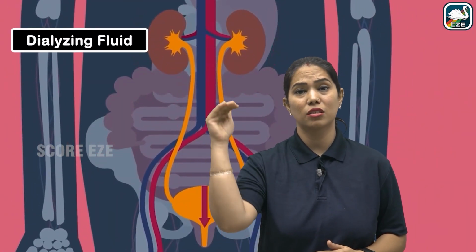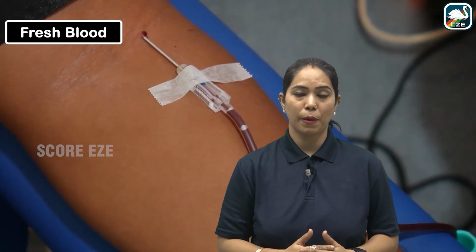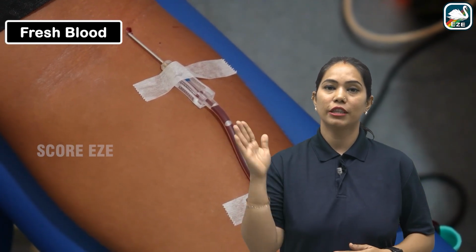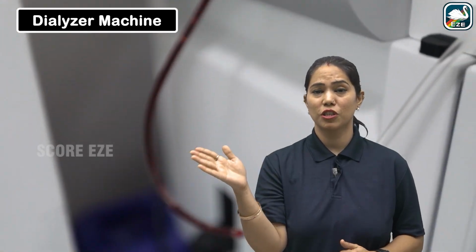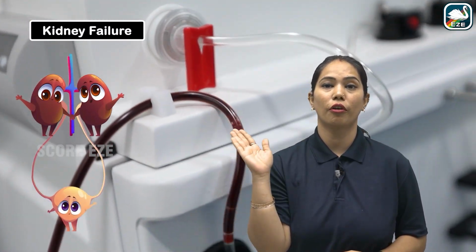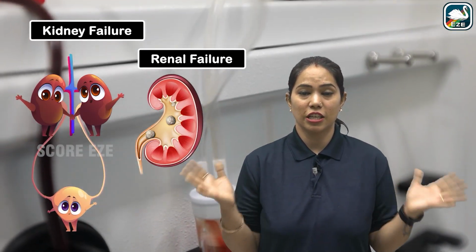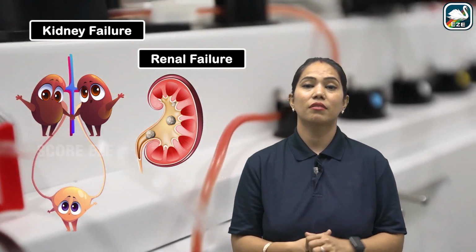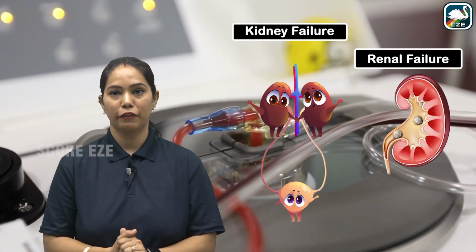The fresh blood is passed back to the patient's body through the vein. So this dialyzing machine is very important for those patients who have kidney failure or renal failure basically, right. Such kind of techniques or technology brings a revolution for the people suffering from renal failure or kidney failure.